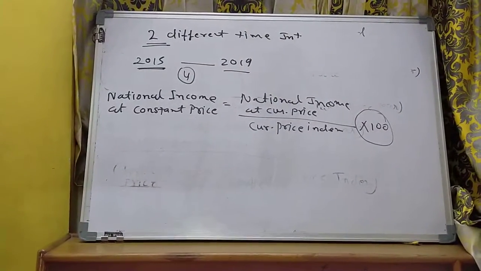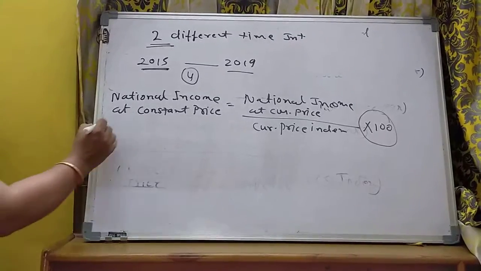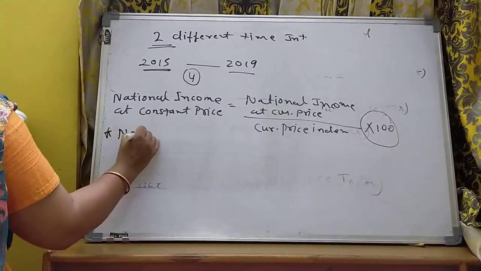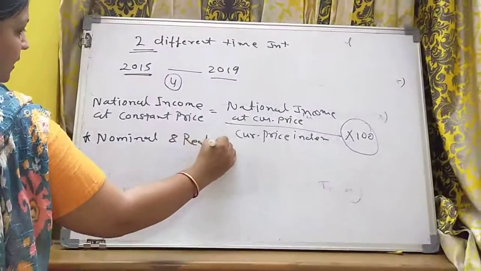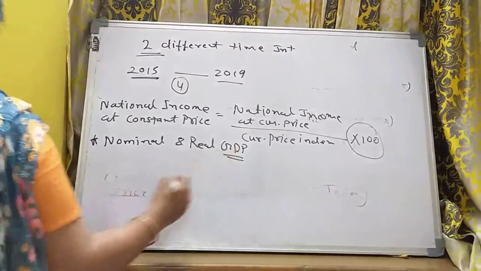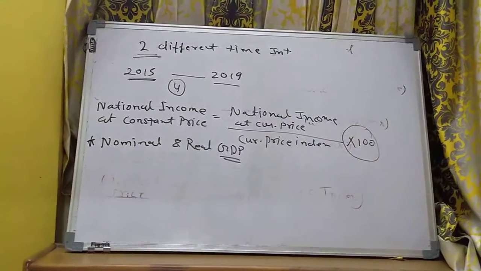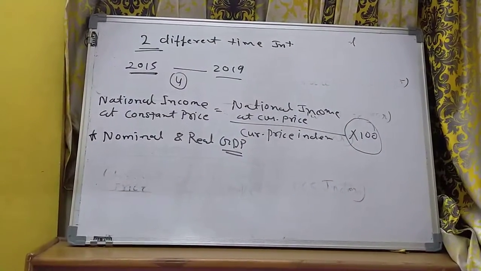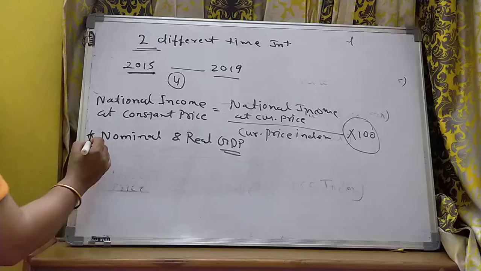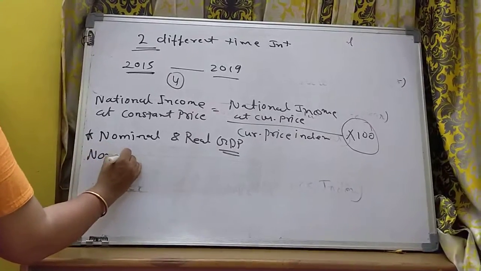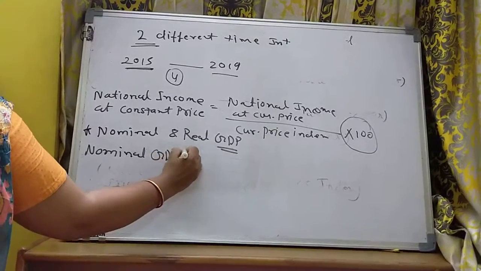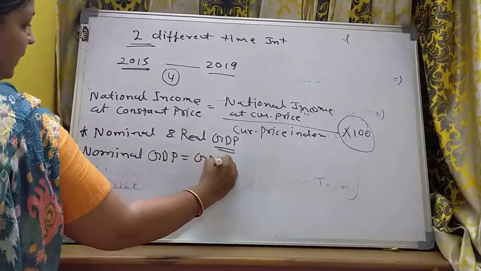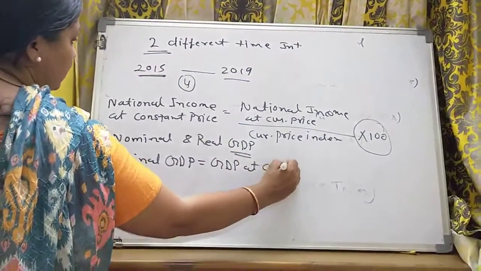Now nominal and real GDP. Next topic is nominal and real GDP. GDP, you know all about the gross domestic product. So what do you mean by nominal? Already we had learned in this video only. Nominal GDP equals GDP at current price.